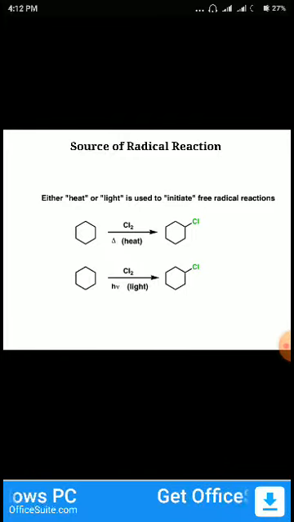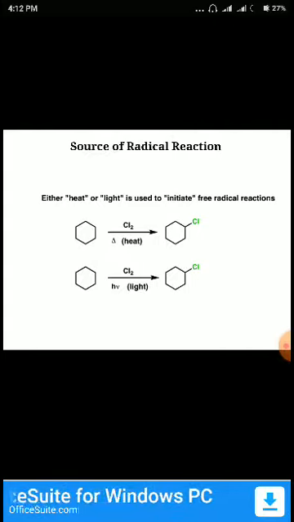radicals are generated. The radicals are generated by heat and light. In heat, if there is a bond of chlorine-chlorine and we give heat, then a chlorine radical is produced. Then the chlorine radical reacts with cyclohexane to produce chlorocyclohexane.